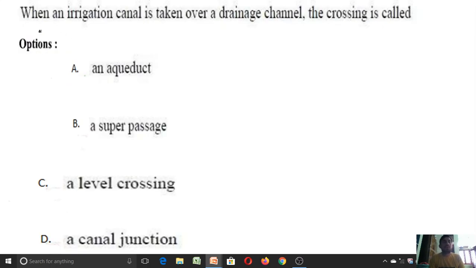Another question here. When an irrigation canal is taken over a drainage channel, the crossing is called. It is a simple question. When we have an irrigation canal over a natural drainage, that is called an aqueduct. The answer for this question is A.